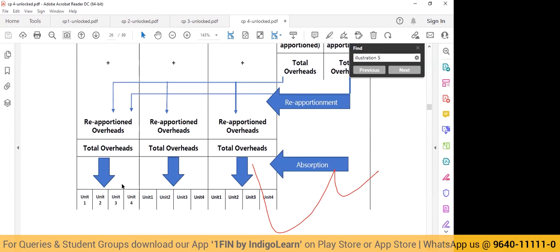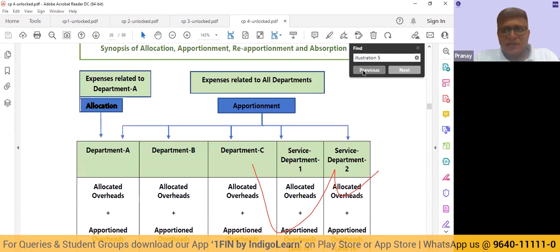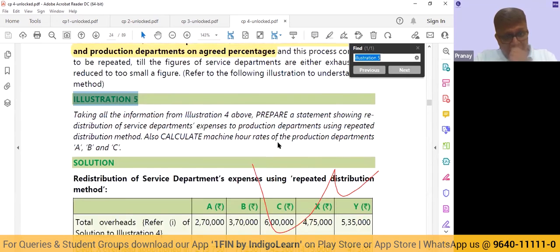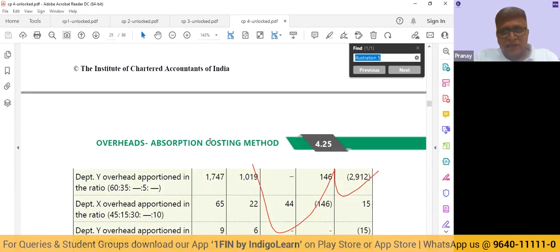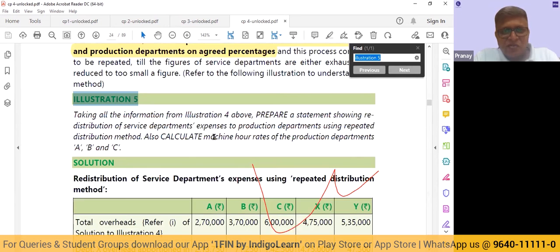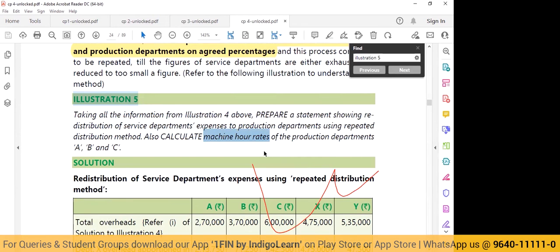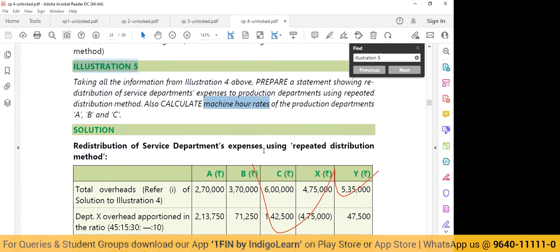The answer to that is, very simple, because they are asking us to do that. So calculate machine hour rate. Sir, my question is, what is the logic of dividing the total overhead by the machine hours?